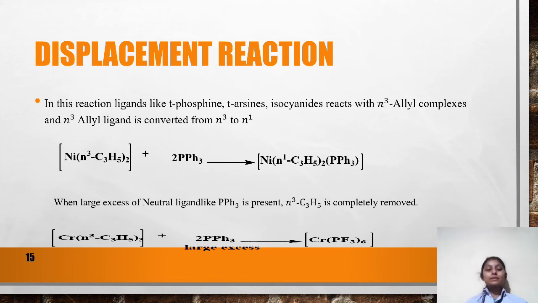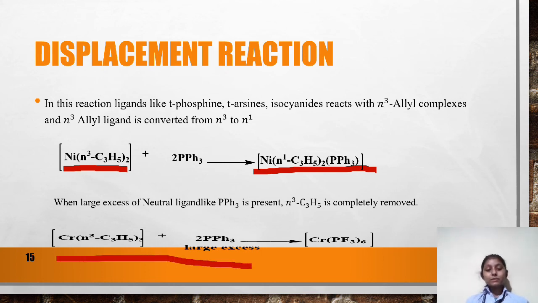In this following example, nickel eta 3 complex in presence of ligand gets converted to eta 1 complex. That is, hapticity 3 is converted to hapticity 1. We can also see that when a large amount of ligand is present, then the eta 3 complex is completely removed and not converted. The example of this is given below.